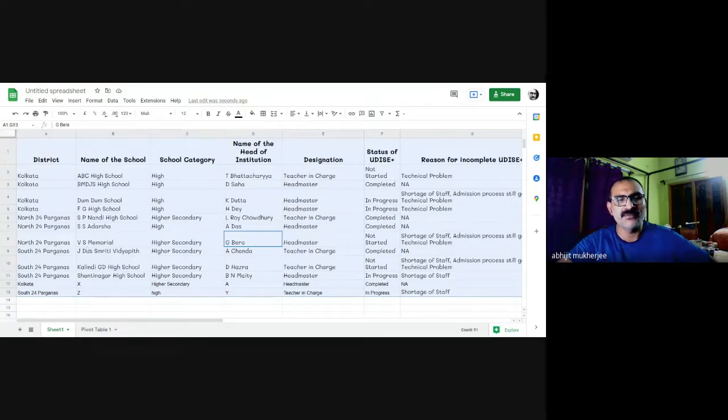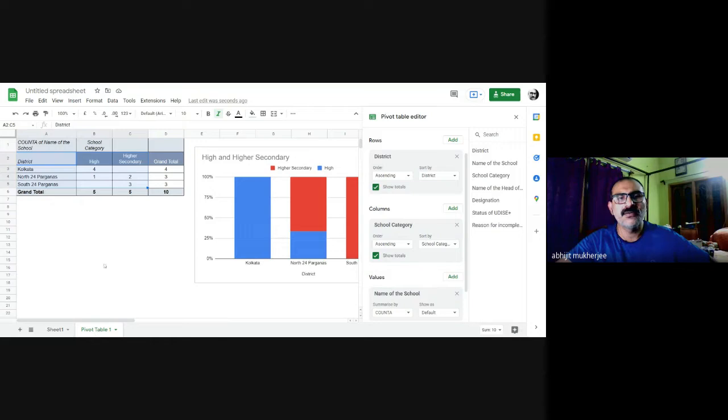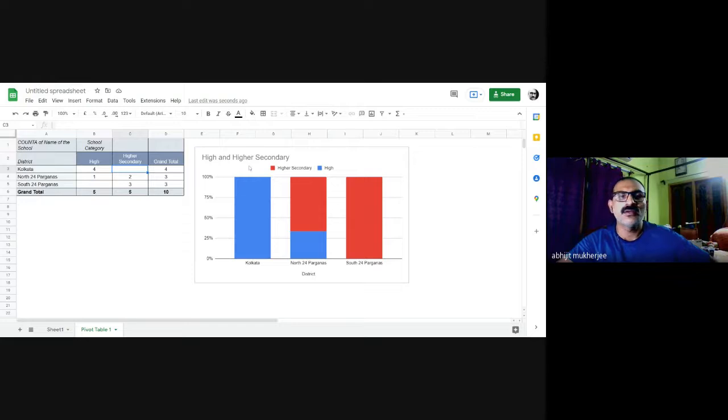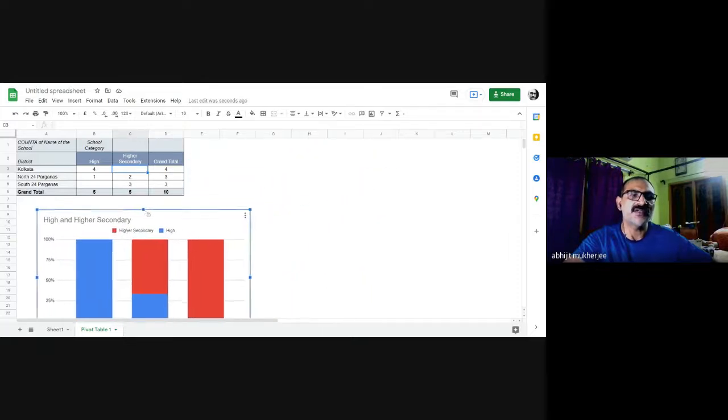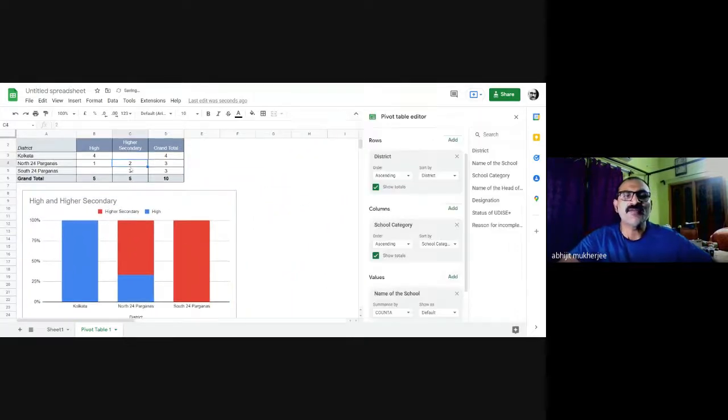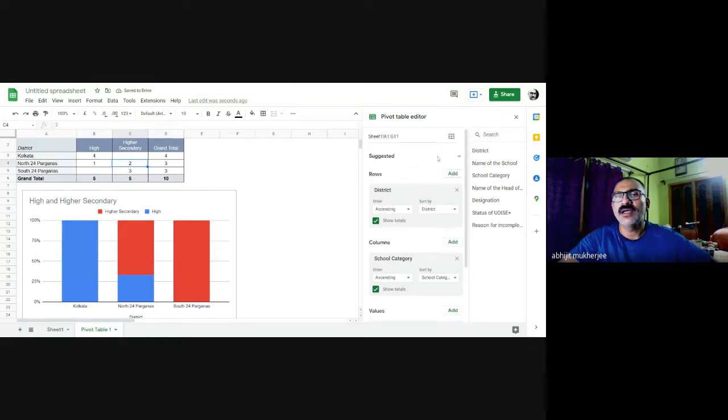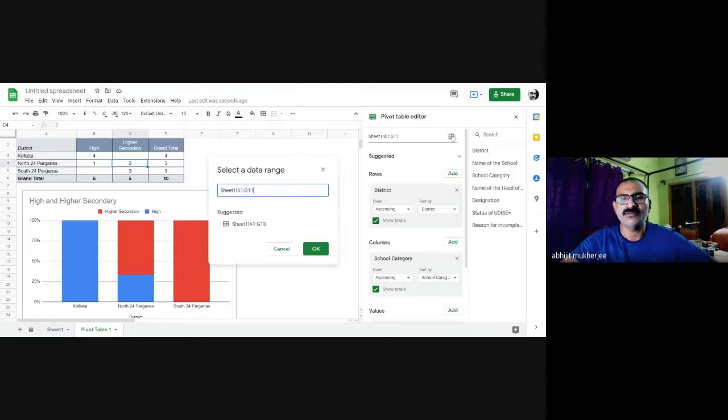A1 to G13. I go to my pivot table, click on my pivot table, and I again click on this pivot. Let me just shift it down here for the time being. I go to the pivot table editor and see, this is the selected data range. I click on that. Google is very clever. It has noted that I have made two rows of additions in my data set.